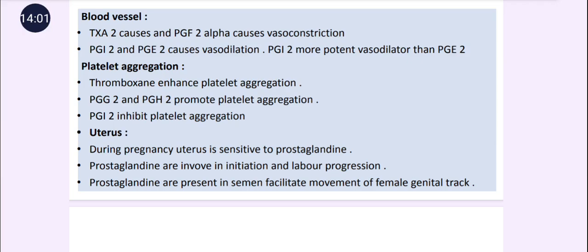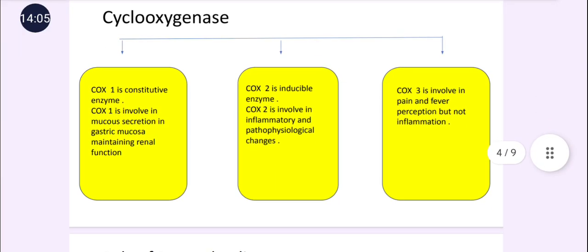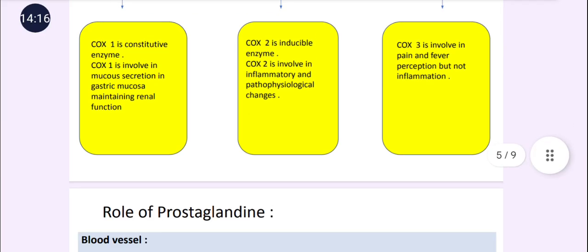Then in this topic, the important part is what is COX-1, what is COX-2, and what is COX-3, which is called a constitutive enzyme, and which is called an inducible enzyme. These two things are important.